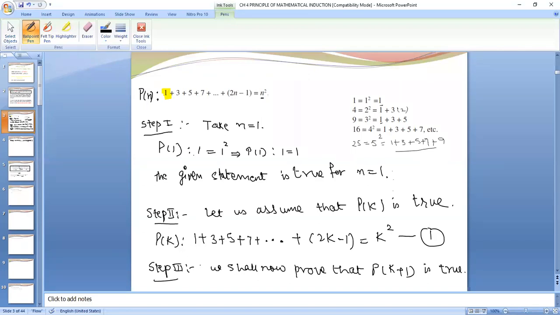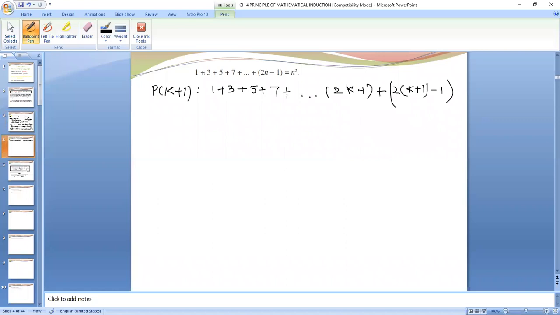Now the third step is important when we are going to prove it, right? So Pn is given to us: 1 plus 3 plus 5 plus 7 plus up to 2n minus 1 is equal to n square. Instead of n terms, I have to write k plus 1 terms. So 1 plus 3 plus 5 plus 7 up to 2k minus 1 means these are k terms.